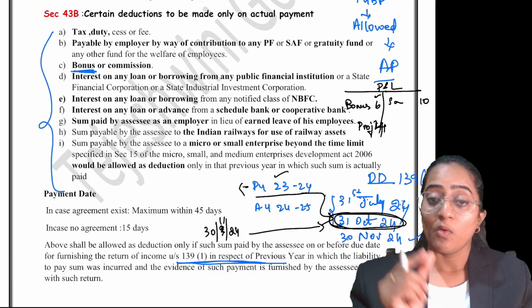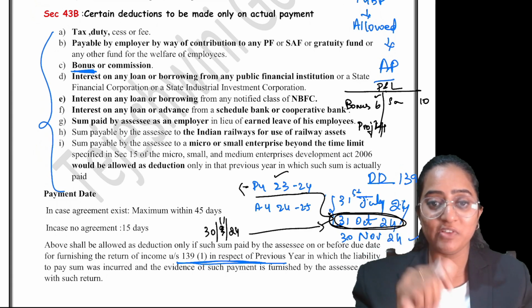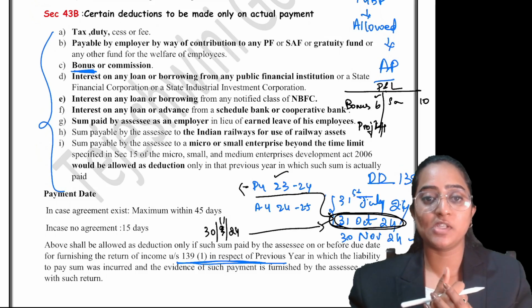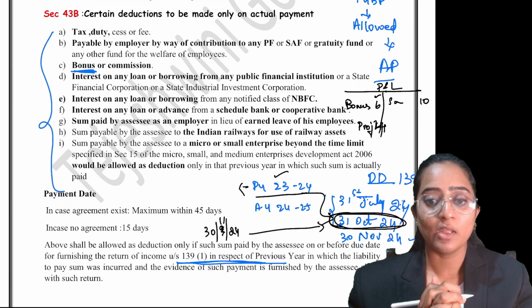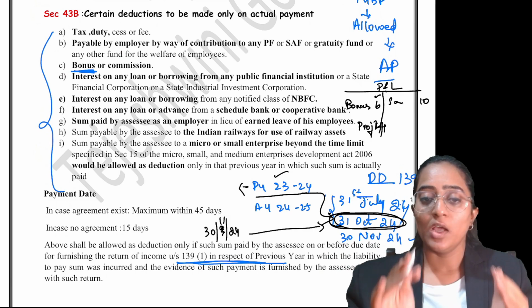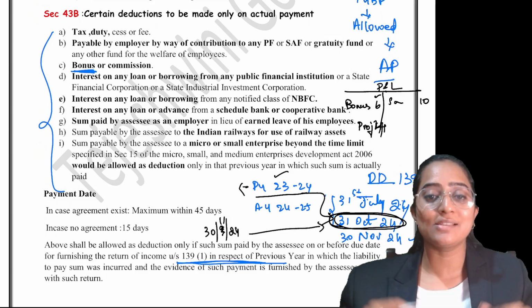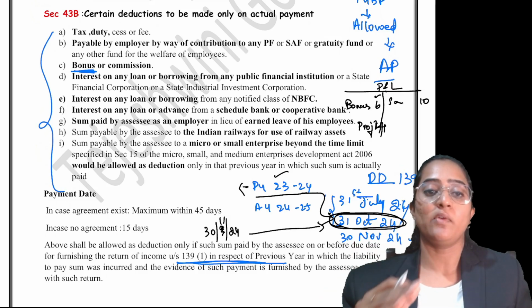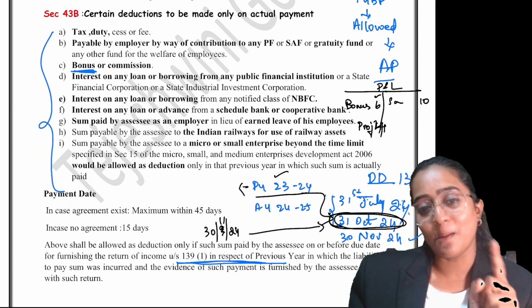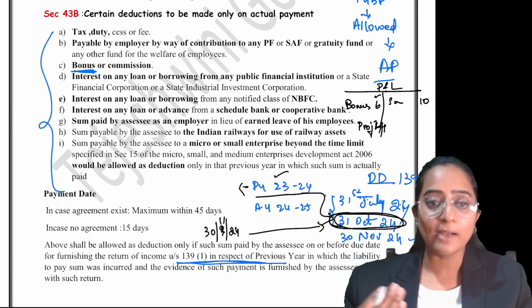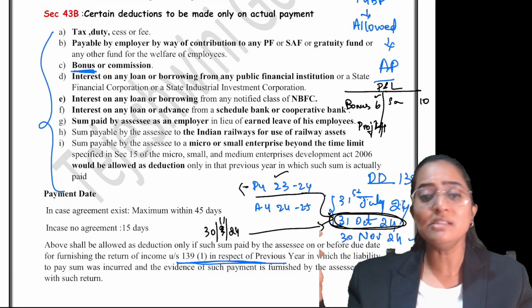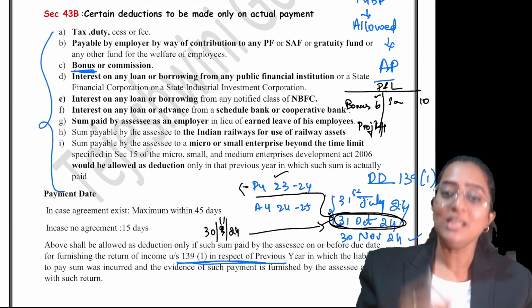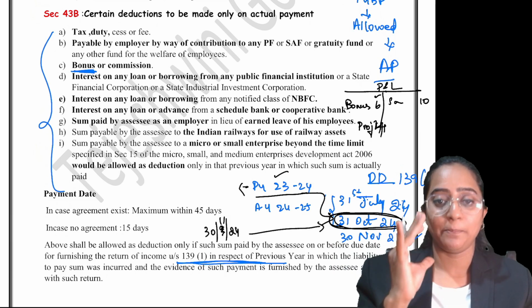Suppose this fellow doesn't make the payment in September, this fellow makes the payment in November 2024. Now what happens? Whatever the bonus payment which he has made, it has been after the due date of return filing. So now what you will do is very simple. You will not allow it as deduction for PY 23-24, but you have complied with the provision a little late. So we will do one thing. We will allow it as your deduction in the year in which you are going to pay.